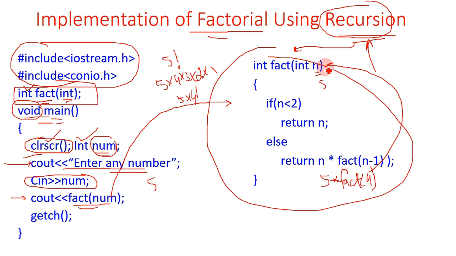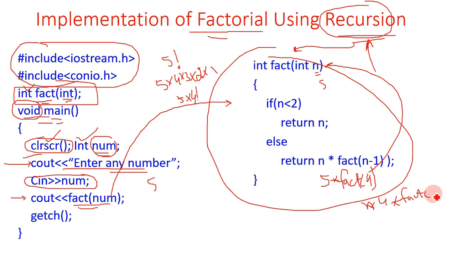So 4 will go to this n. Inside this, the if statement will be checked: is 4 less than or equal to 2? No, so the control will go to the else statement, and inside this fact, n is equal to 4. So 4 multiplied by factorial of 3, this function will be called. Fact of 3 will be called inside the fact 4 function.